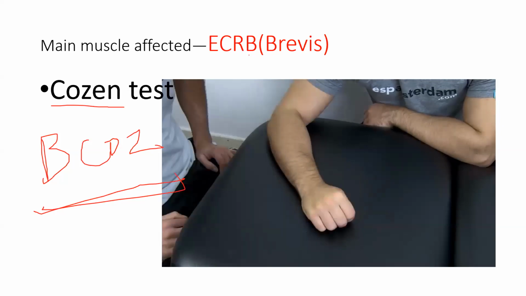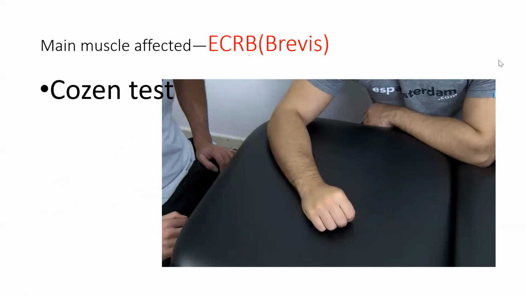Any test you do, if the muscle affected is an extensor, you have to test extension. Which extension will you do of the forearm? The wrist extension. ECRB is the radialis brevis, so you do radial deviation of your wrist and do extension. Whenever you do this, the ECRB would be stretched.